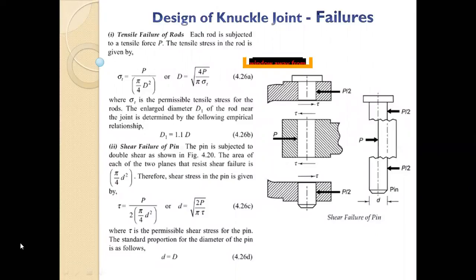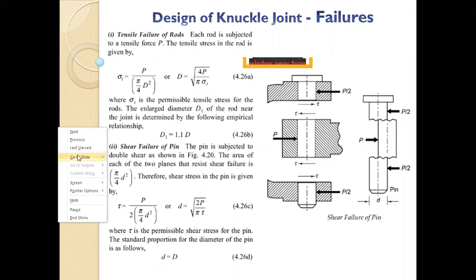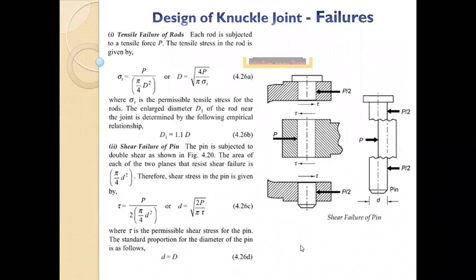How do we imagine shear? Imagine it is made of a soft material. If the knuckle pin is made of a soft material, it will come out. The center part will come out on one side and the top and bottom will go on the other side. So these two areas, pi by 4 d square multiplied by 2, because it is double shear, top and bottom, right? The area opposing shear is pi by 4 d square, so double that area becomes your double shear area. So you understood now the shear failure of the knuckle pin.